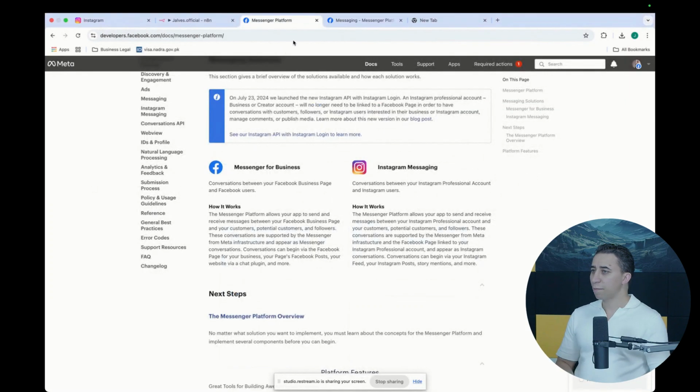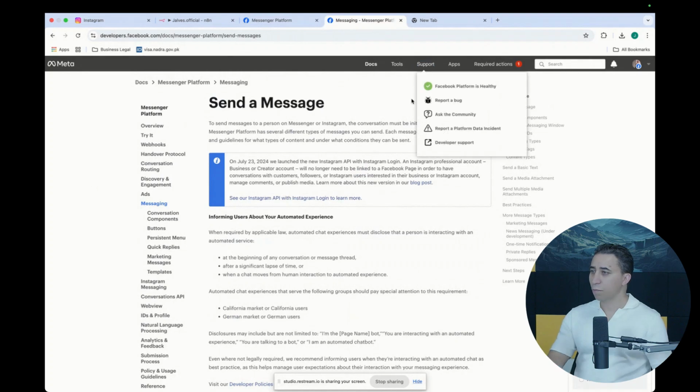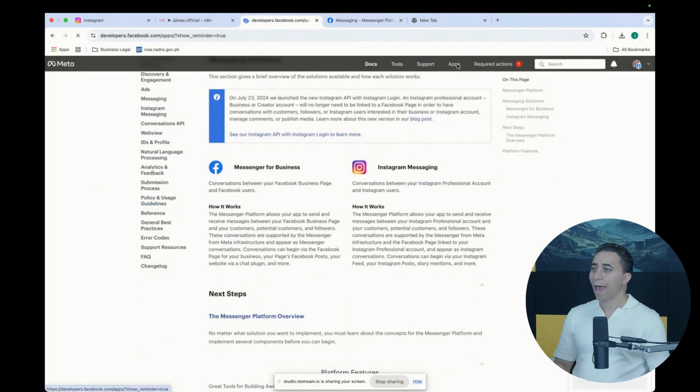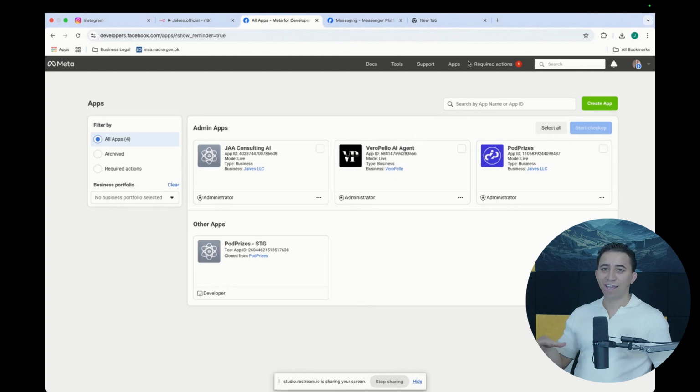I was just reading some API. So now this is Facebook Messenger. Let me click on the app. The first thing you have to do when you start thinking about interacting with a Facebook API is create an app. An app is kind of a client that this third-party tool, in this case n8n, is going to be using, something that Facebook recognizes.